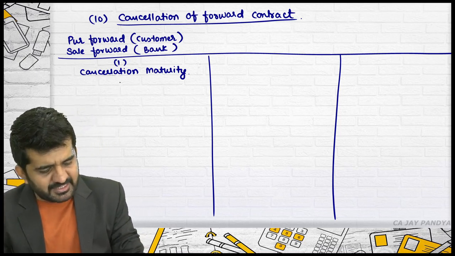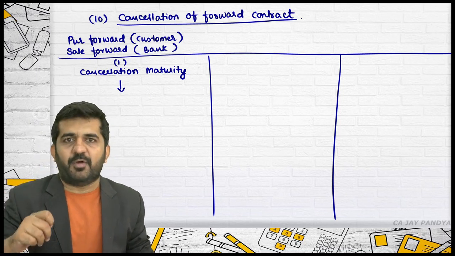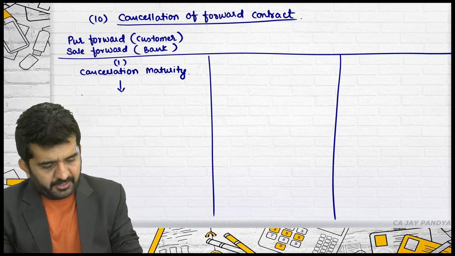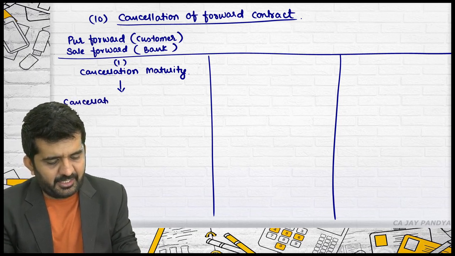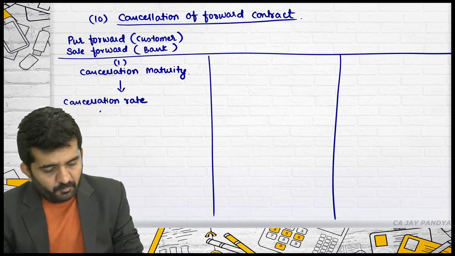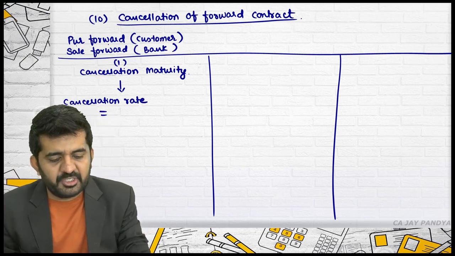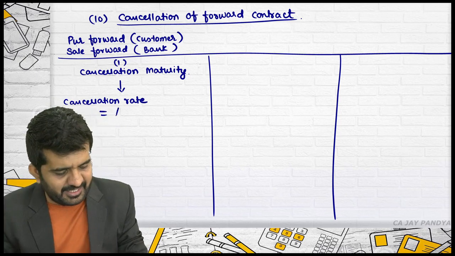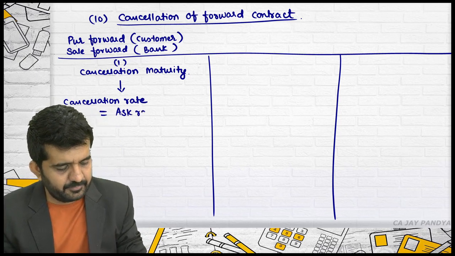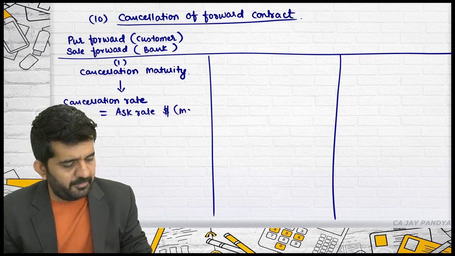Sorry. If cancellation is done on maturity, which two rates will be used to find out the profit or loss? All right. One is also termed the cancellation rate. I have explained you in short. Purchase for customer, selling rate will be used. The selling rate is the ask rate of dollar on maturity.